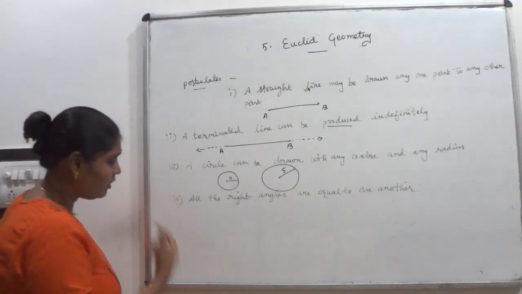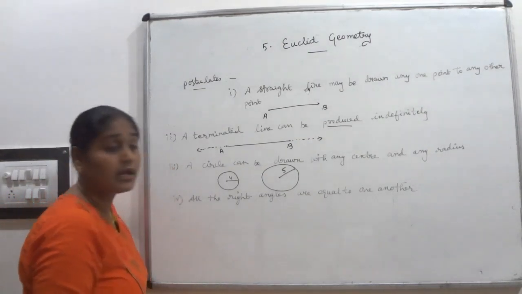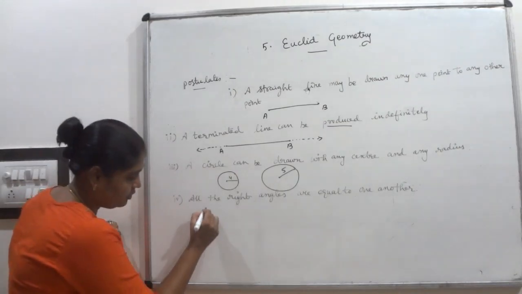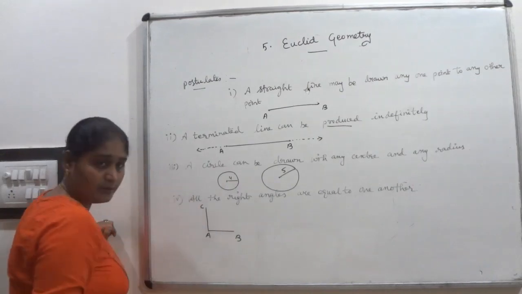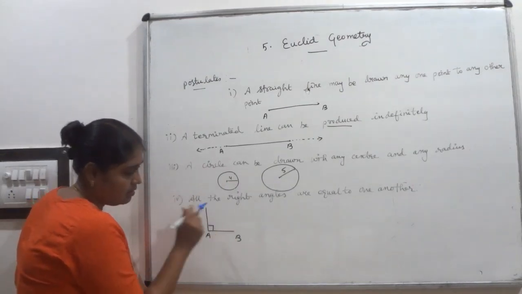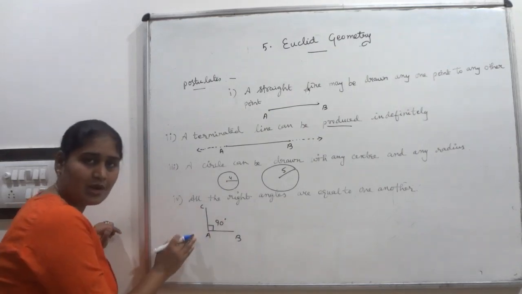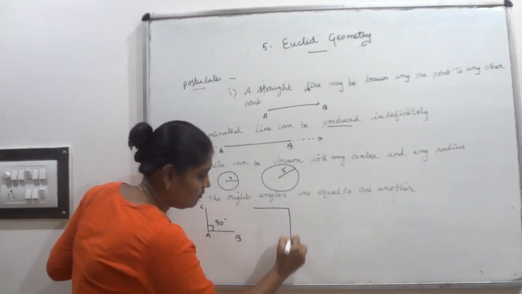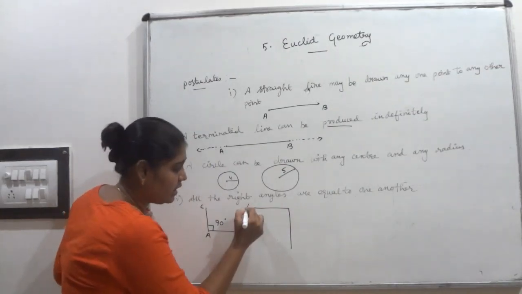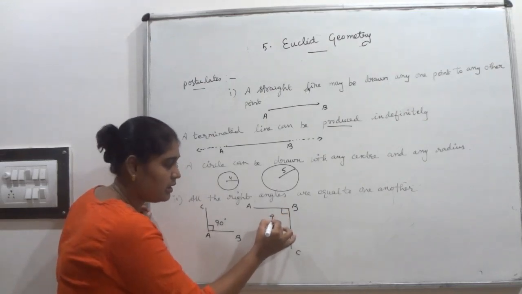Okay, fourth postulate: all the right angles are equal to one another. See here, in triangle ABC, angle CAB is equal to 90 degree. This is a right angle. I can make another right angle triangle like this, where angle B is equal to 90 degree.